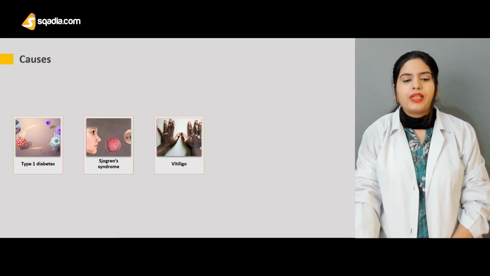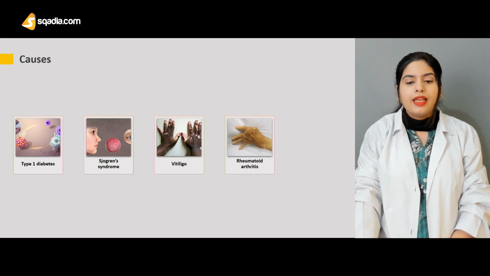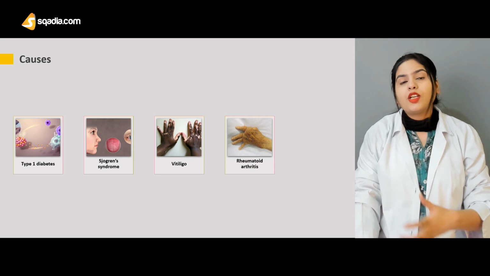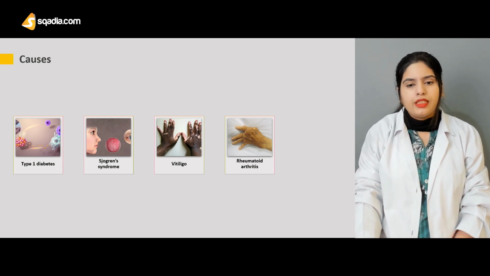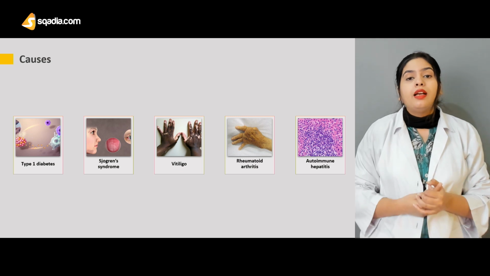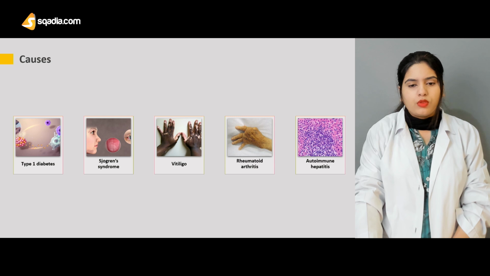Then vitiligo, which is basically discoloration of the skin. Rheumatoid arthritis can also be autoimmune in origin, and this can also cause Hashimoto's thyroiditis. And then there can be autoimmune hepatitis, again an autoimmune disease that can lead to Hashimoto's thyroiditis.